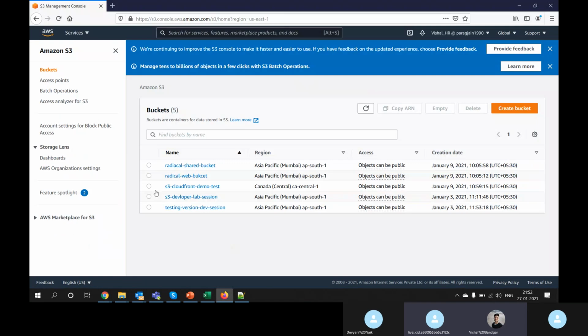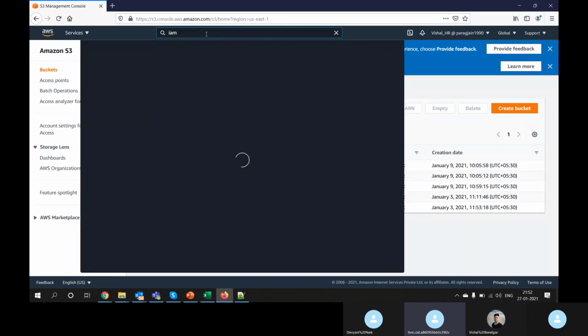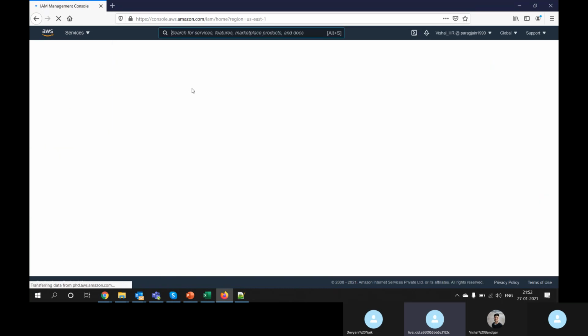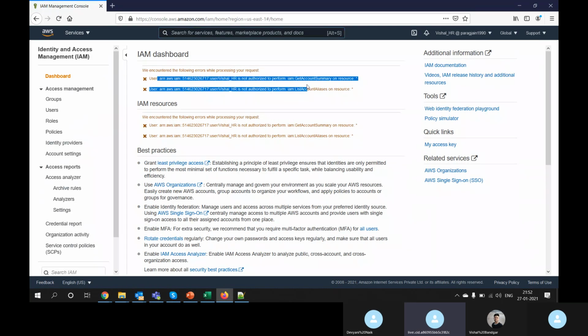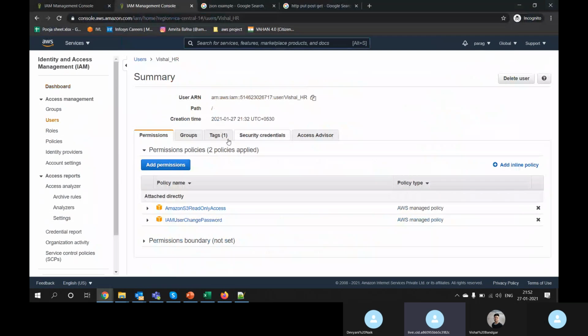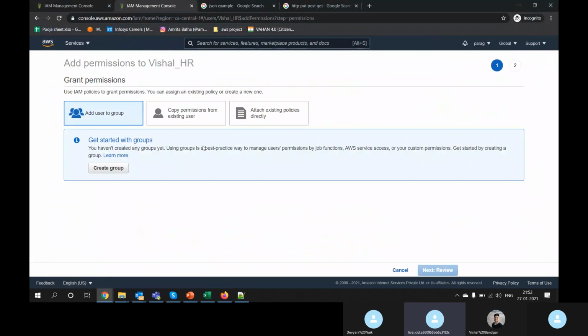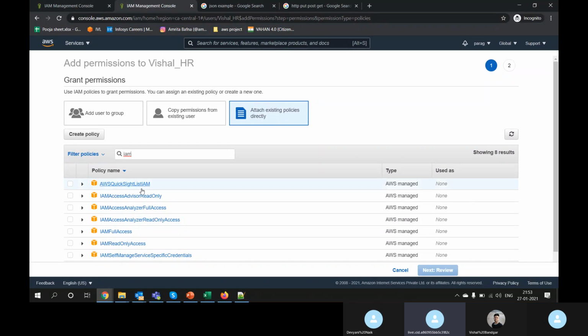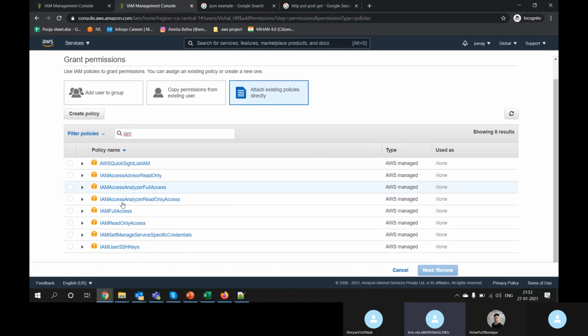Now if I go to IAM again as Vishal, I haven't given IAM permission to this user, so again I'm getting an error. Let's go and add IAM permission. Add permission, attach existing policy directly, IAM. There are three options, and I'm just attaching directly. From here you can attach directly. You have a couple of options.